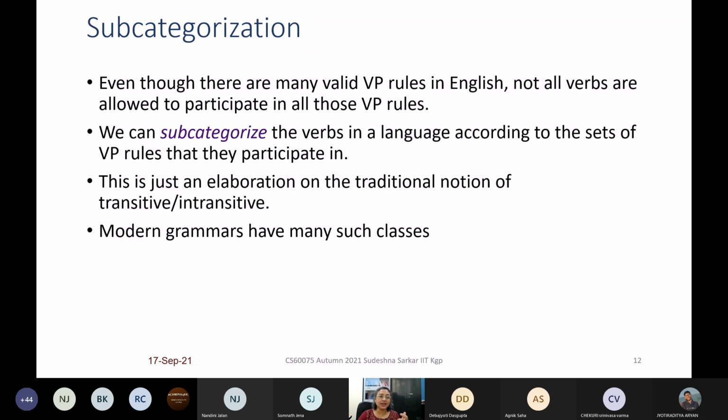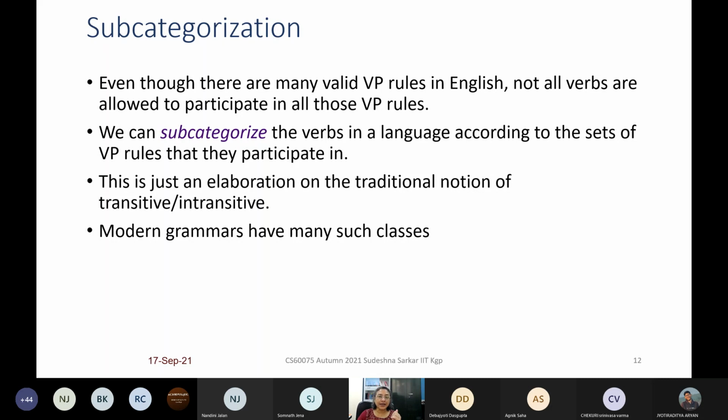I mean, maybe you can say, yeah, disappear can have multiple subcategorizations. But I cannot say I laugh the girl, or I sleep the girl, or I sleep the telescope, right? Because it is an intransitive verb. So depending on the verb, each verb takes some types of production rules. All verbs are not similar.